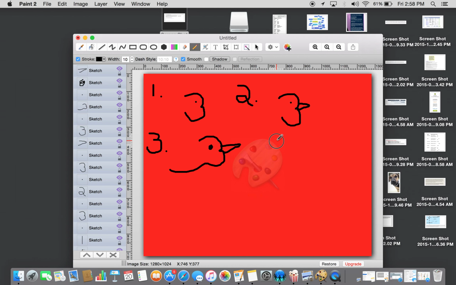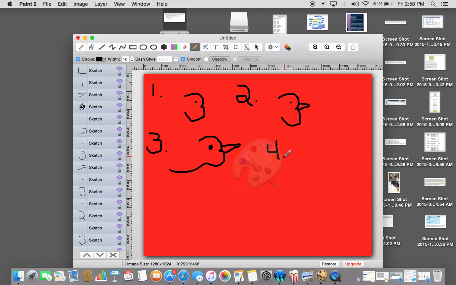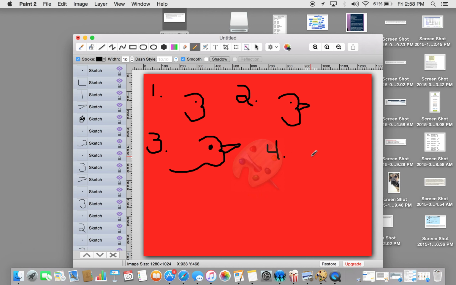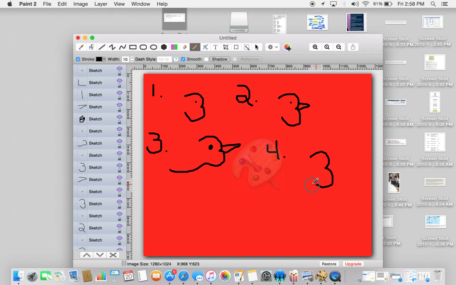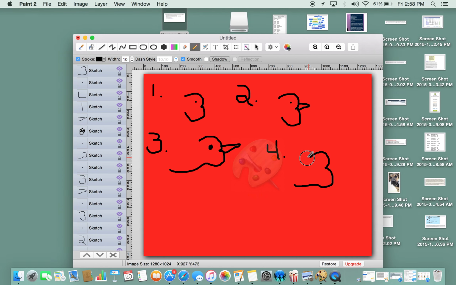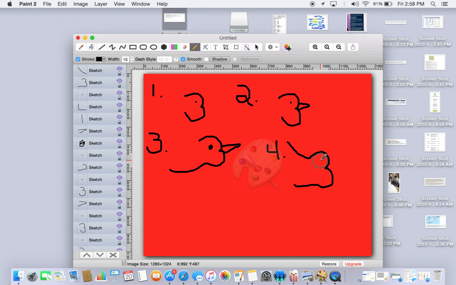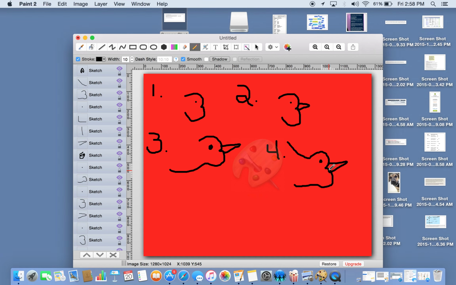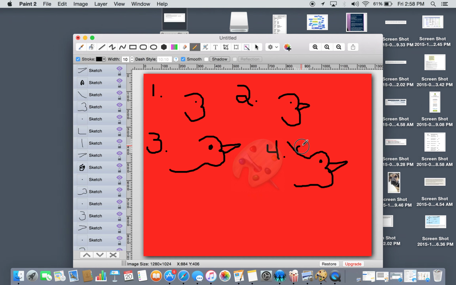Step 4. This is where it's going to get tricky. This is where we get the wings. So let's start with the head. A little bit longer neck. Then we're going to add in a little line right about here. Then we're going to add in our eye, our beak, and the wings. Have a little fun, make them a little fluffy, whatever you'd like.